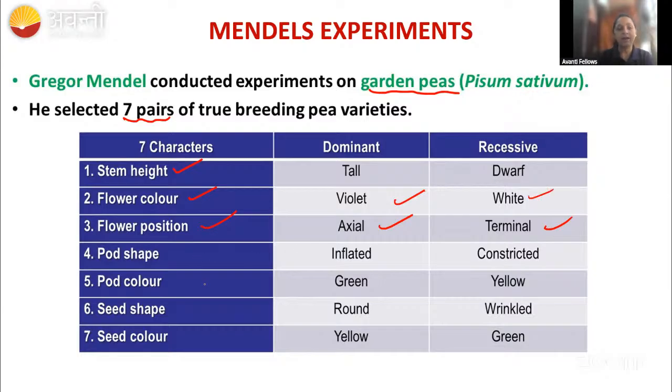Then pod shape and pod color, and seed shape and seed color. So these are the characters studied by Gregor Mendel. These are very easy to remember, but in statement-wise questions they will try to confuse you. So that's why you have to remember which pairs he selected for the experiment.